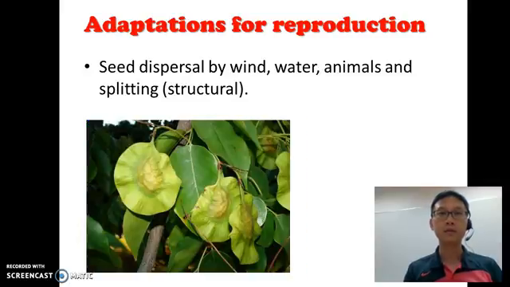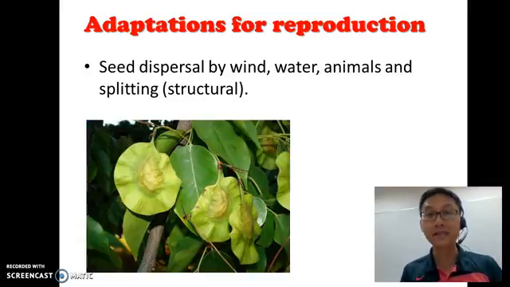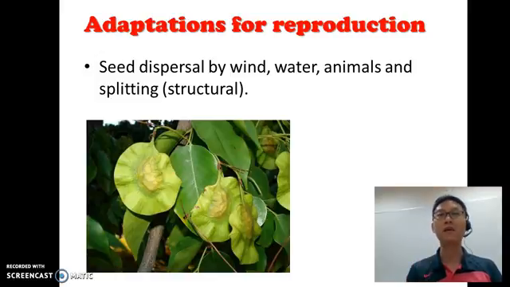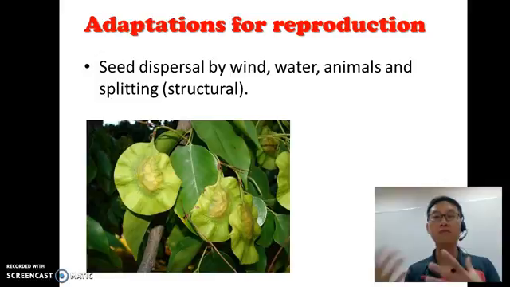Okay. Now, seed dispersal. We have learned about seed dispersal. Seed dispersal is also a type of adaptation so that they can reproduce and grow into a new plant. Yeah, and we have learned seed dispersal by wind, water, animals, and splitting. These are all structural adaptations so that the organism can survive, can grow again. Okay, so adaptation is all about survival so that the next generation can continue growing.